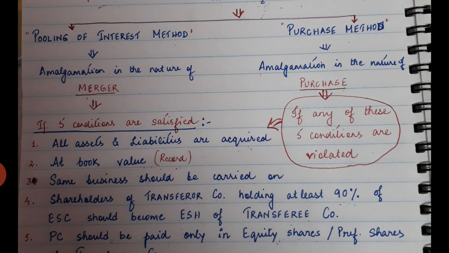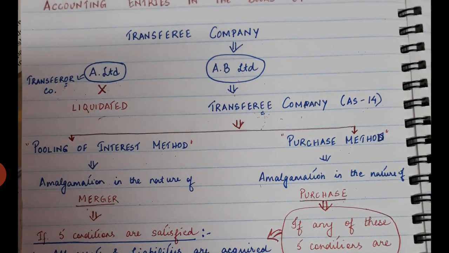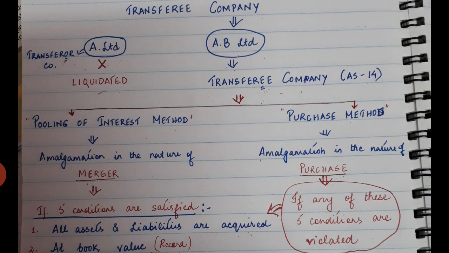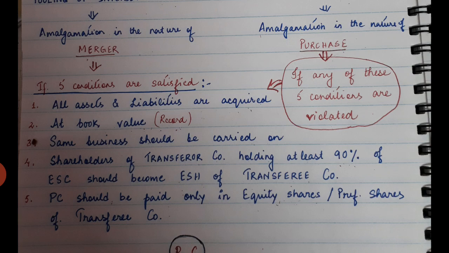Now let's have a look at the second point, at book value. At what value will they acquire the assets and liabilities? They will be acquiring the assets and liabilities at book value. The meaning of book value is balance sheet value. Whatever balance sheet value is given, they will be acquiring it at that value.